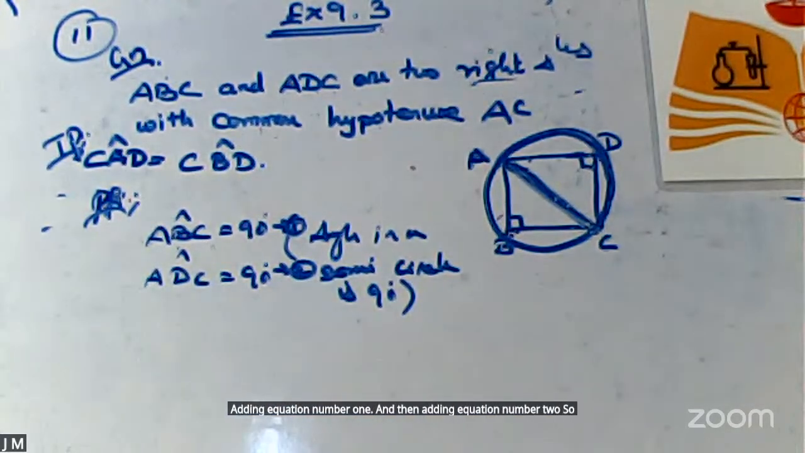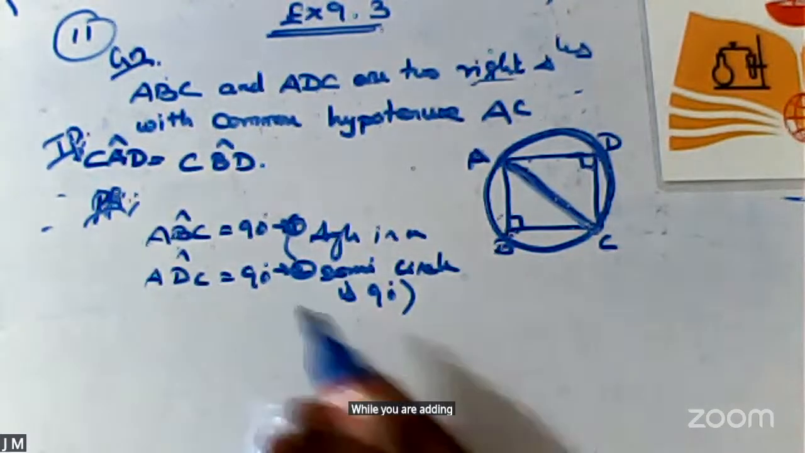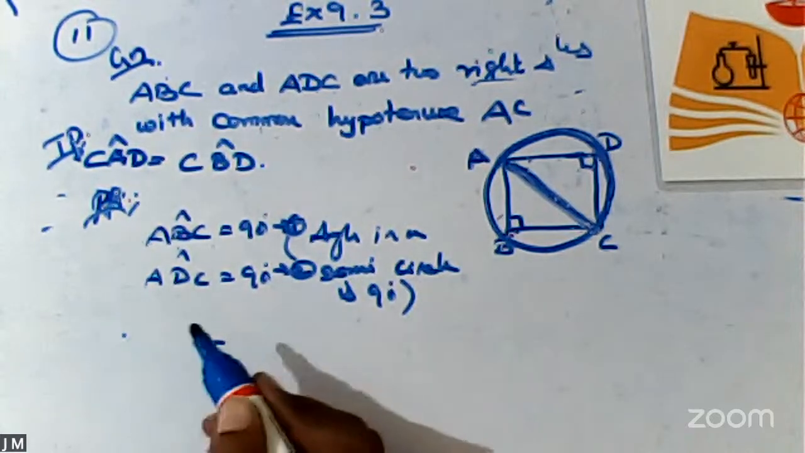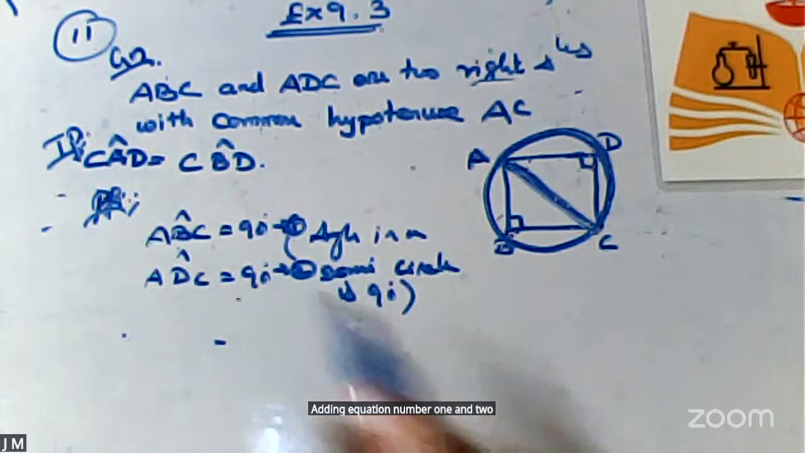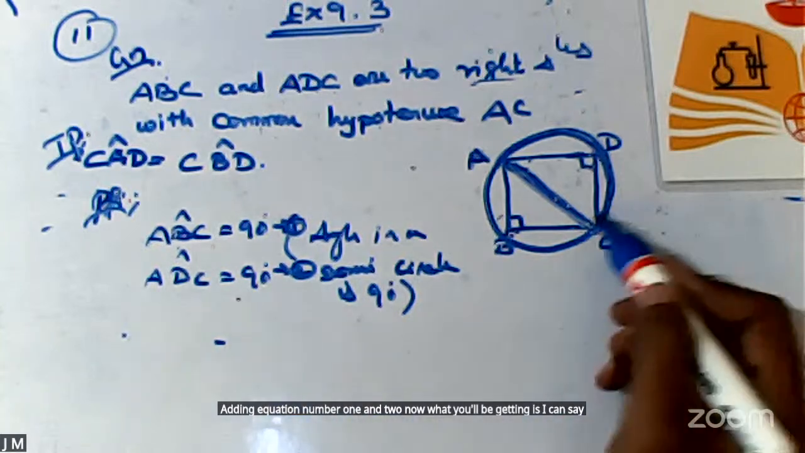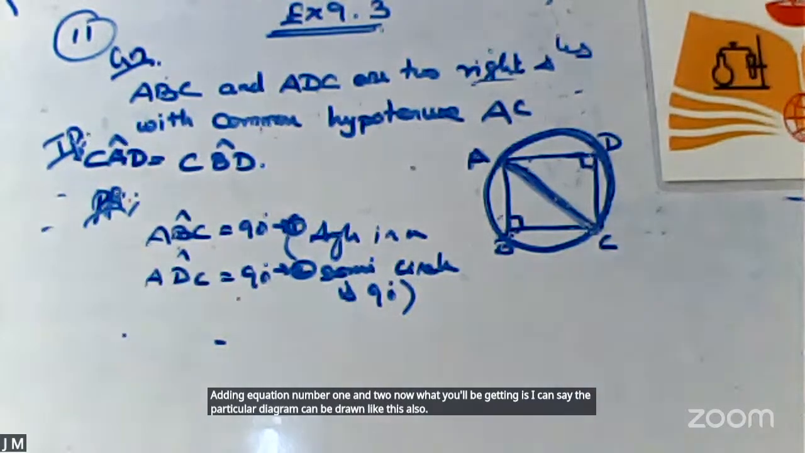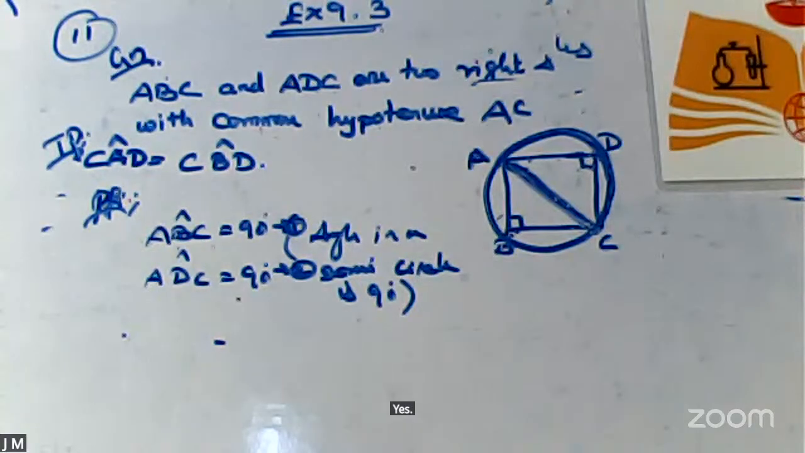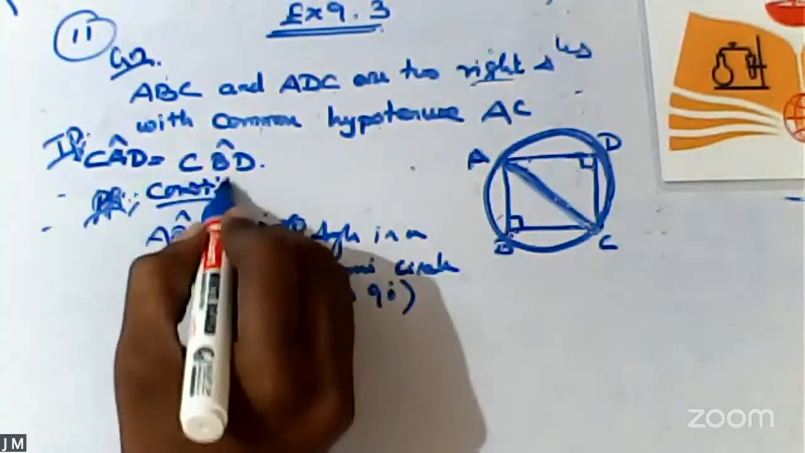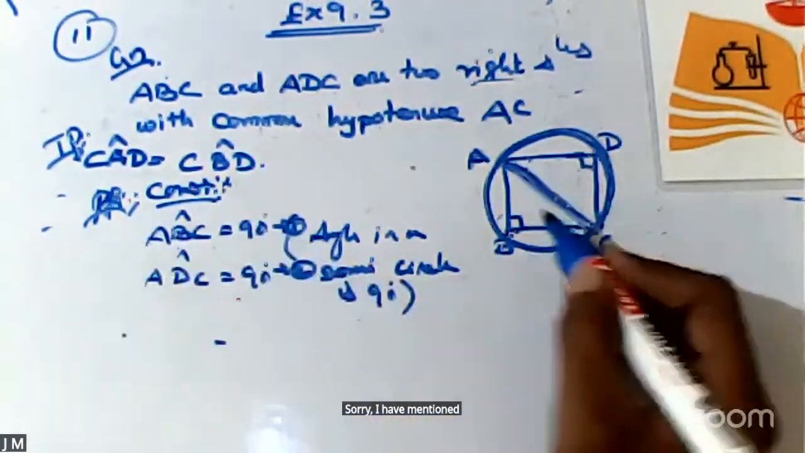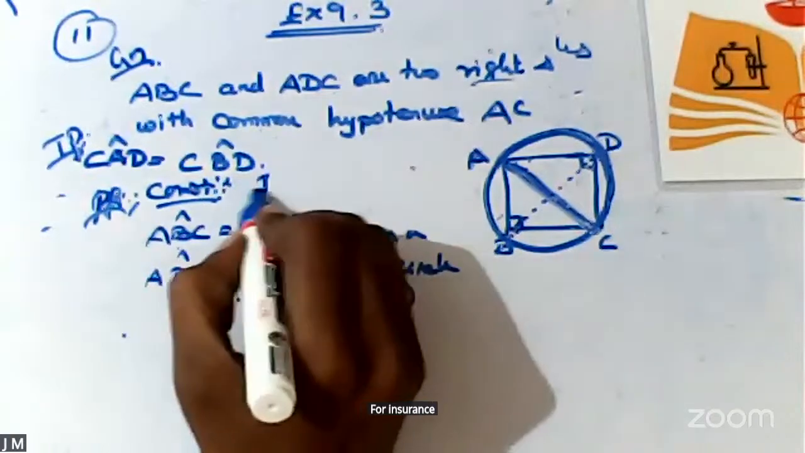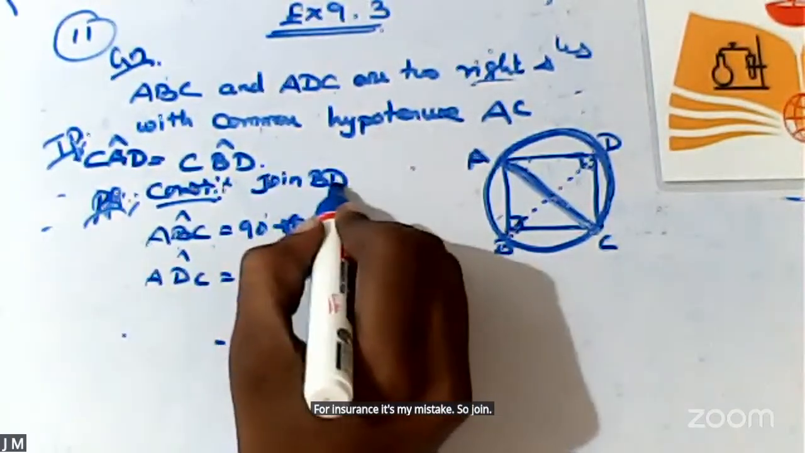What will you be getting while adding these two things, equation number 1 and 2? The particular diagram can be drawn like this also. Sorry, I have mentioned that construction, but I didn't draw the diagram here. Sorry, students, it's my mistake. I mentioned it verbally, but I didn't draw it.